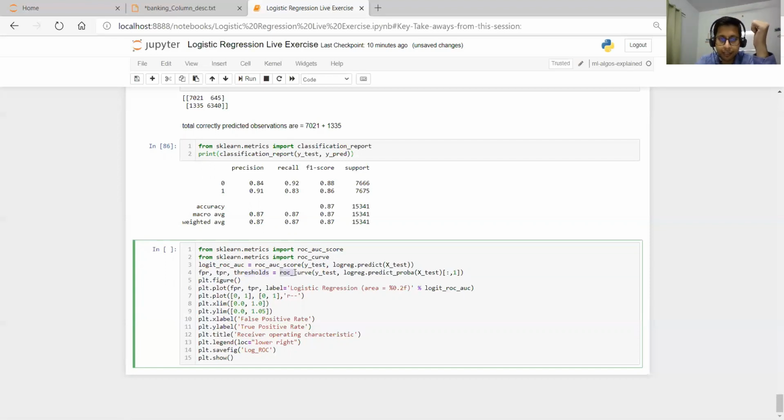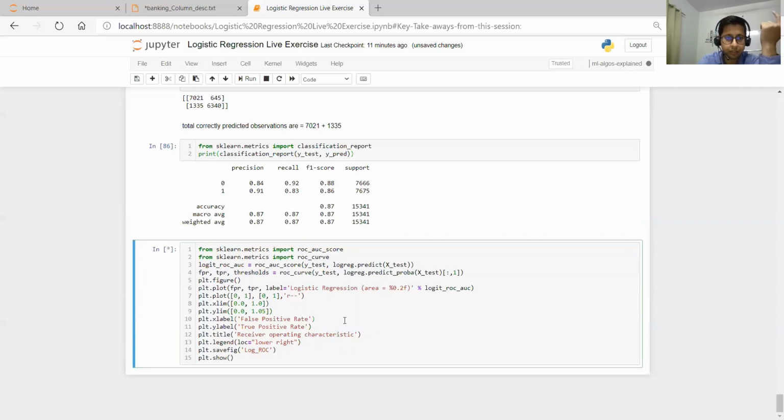And then roc_curve: y test, then the predicted value, all the rows but only one column, because we are considering only one column. Then plt.figure, and these are some labeling and styling criteria for the plot.